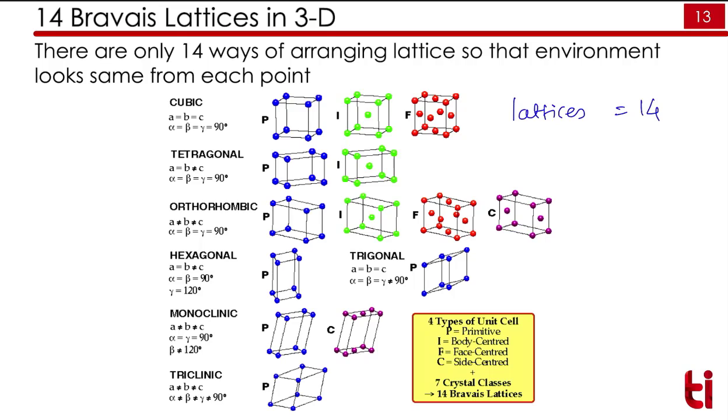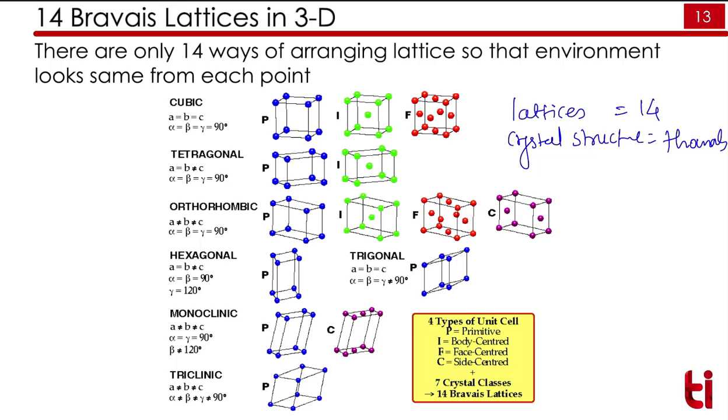Lattices are only 14, those we call Bravais lattices, while the crystal structures can run into thousands, because it is not mandatory that at each lattice point you should have one atom. You can have 1000 atoms per lattice point also. So there are 14 Bravais lattices.